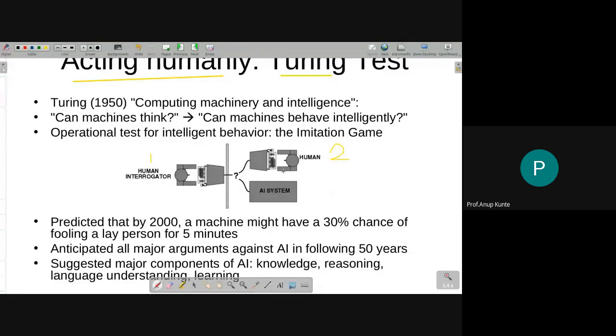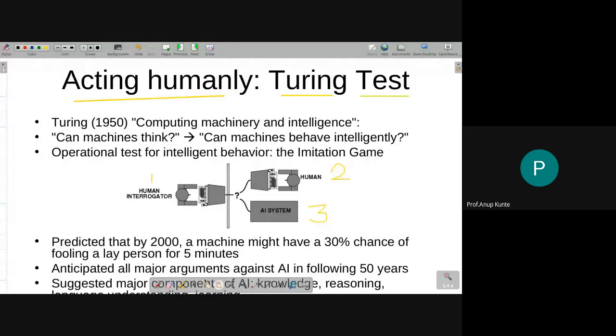Okay, so this is the human who is also able to solve the same task that the AI system is able to solve. Next is the third party, and the third party is the AI system that I am putting to the test. This is what I'm putting to the test.